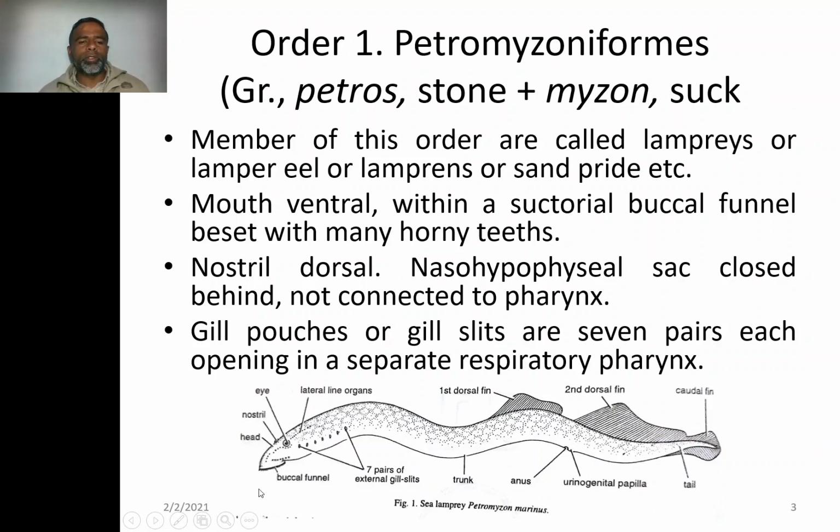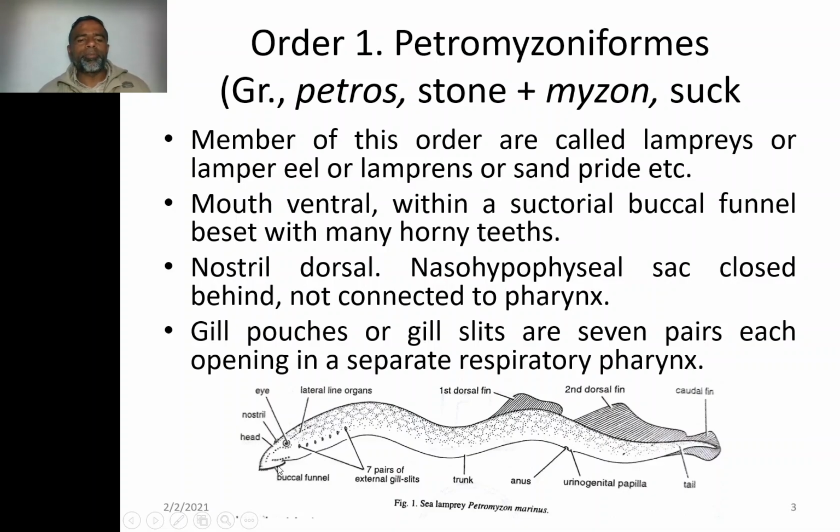Their mouth is ventral. You can look at this. Mouth is ventral and within a suctorial buccal funnel beset with many horny teeth. So this mouth has a funnel, a structure which is meant for attachment, exactly in the fashion as something is meant for sucking.